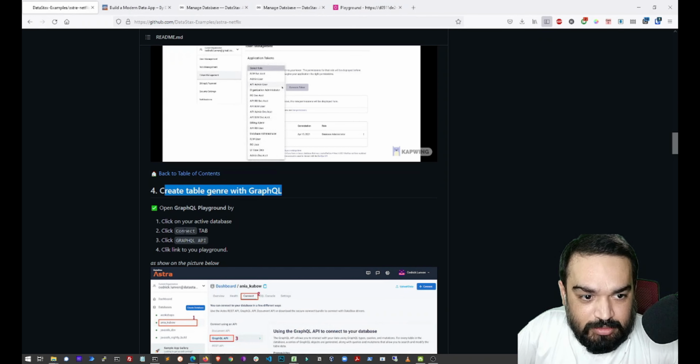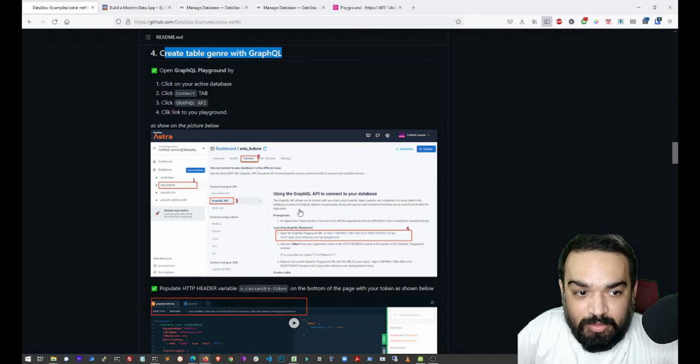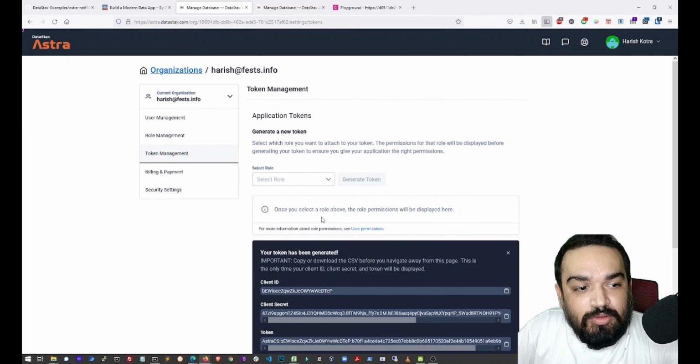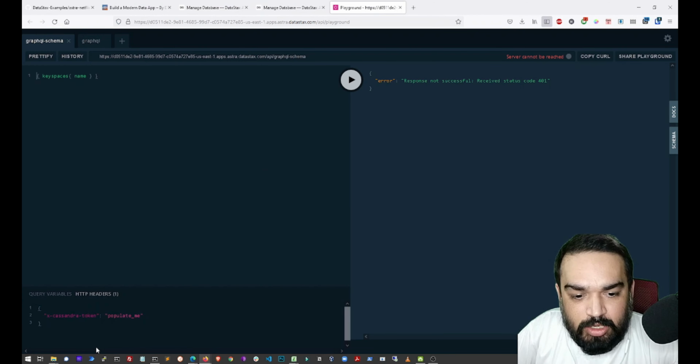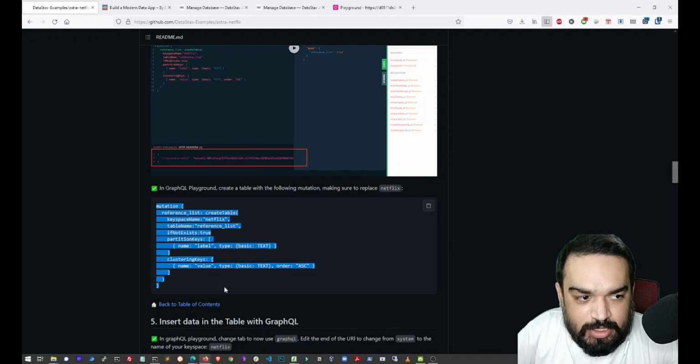It says go to the connect tab, click on API, GraphQL API, and we've done that. This is loaded. Now it says populate the HTTP header variable with the token that we've just created, right? So I'm just going to copy this token, go back to the playground, click on HTTP headers at the bottom of the screen. It says populate me, I'm going to populate it, and that's it. Now what is the next step? Next step is in the GraphQL playground, do this, right?